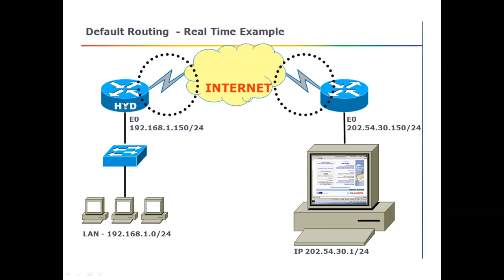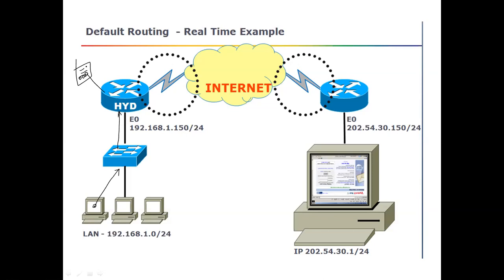Say this is your Hyderabad router, and this is your Hyderabad LAN. You are sitting here and trying to access Yahoo.com. What will happen? When you browse Yahoo, the request goes from the switch to the router. The router first looks in its routing table, which has some routes. We also provide a default route in the routing table. The router checks: he wants to go to yahoo.com, which has some public IP address.